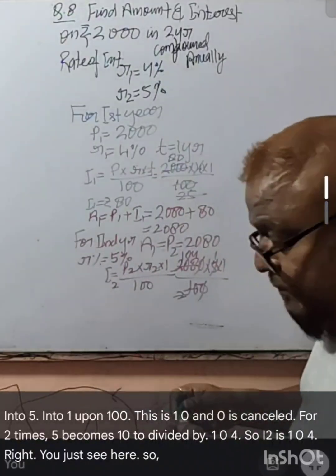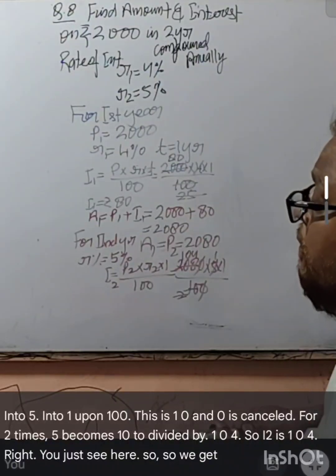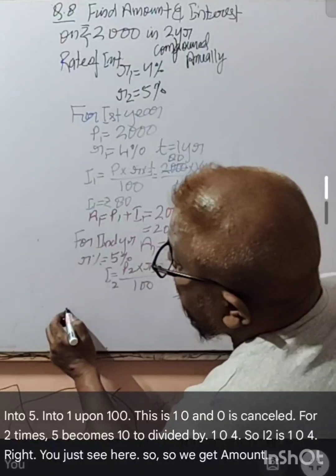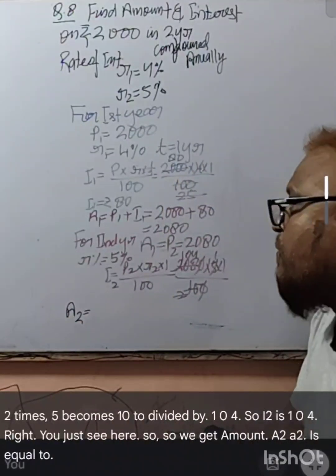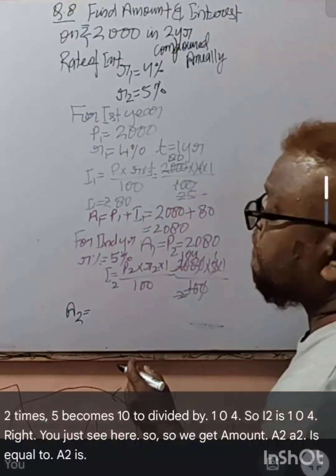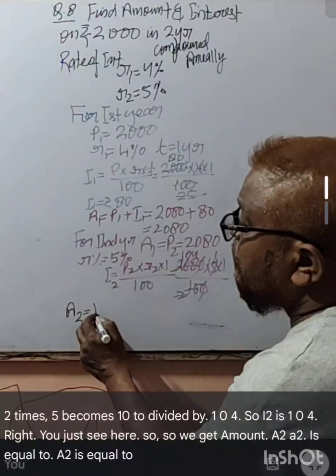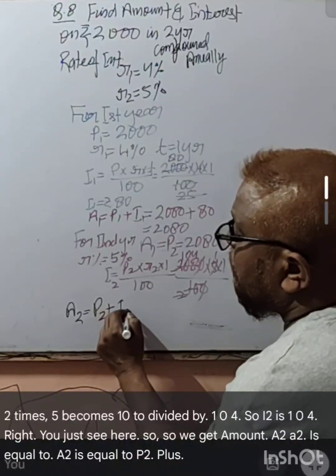So we get amount A2 is equal to P2 plus I2.